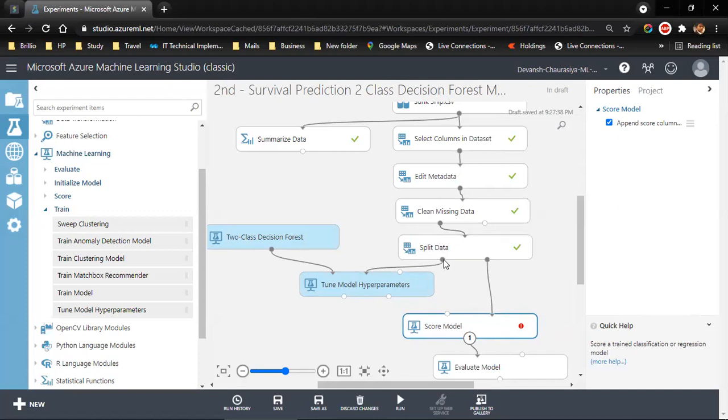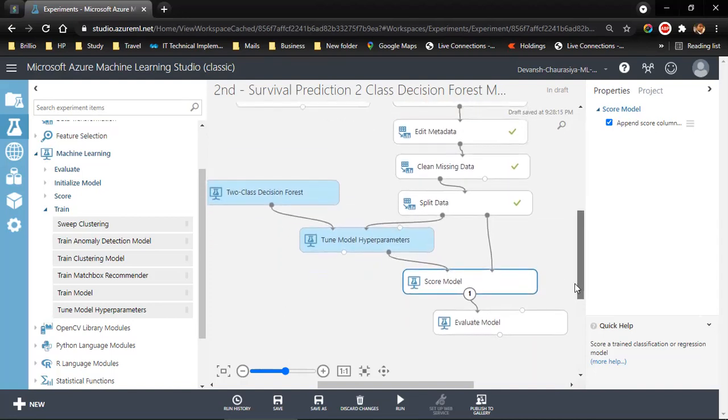yes, we split the data here into 70 and 30. 70% data goes into tune model hyperparameters, 30% goes into score model for testing. But for testing, how will it test? How will it know what we have created? So we need to create a connection over here. See, this sweep results, and this is trained best model. So the trained best model, whatever we are going to train over here, becomes the input for the score model on the basis of training data. This is training data, and the test data comes here. So whatever model is created on the basis of training data, it is going to run on test data.